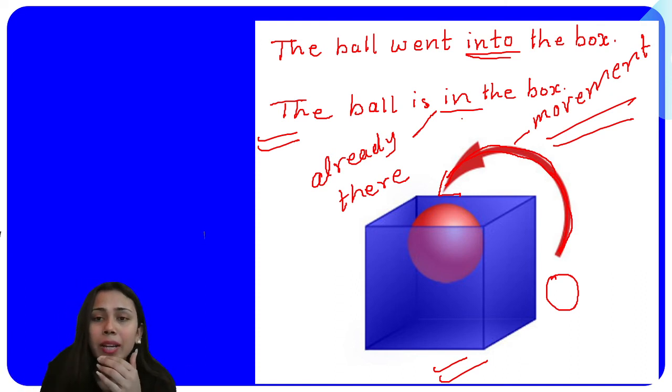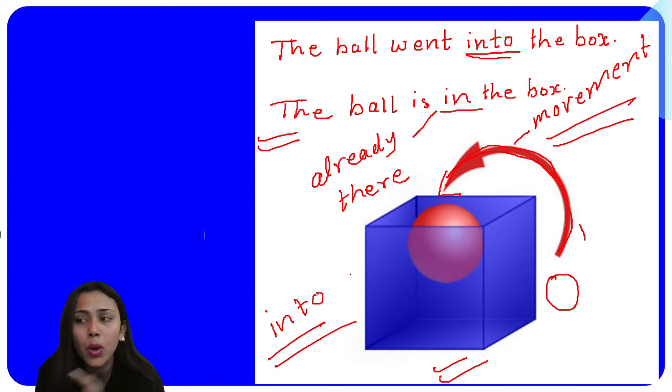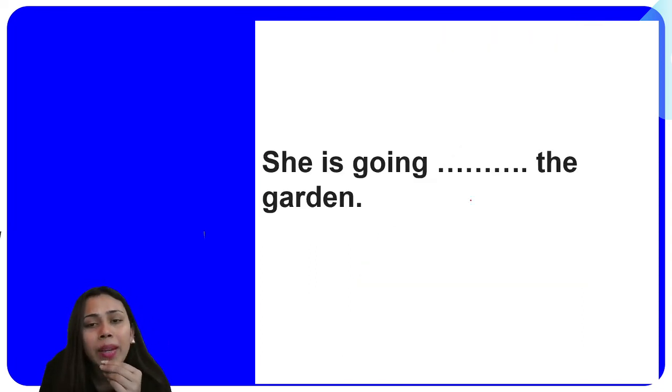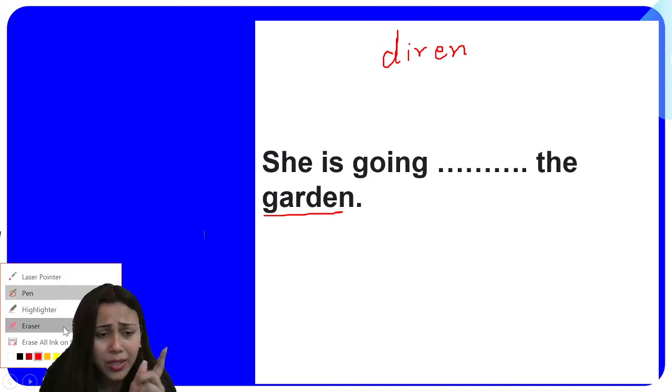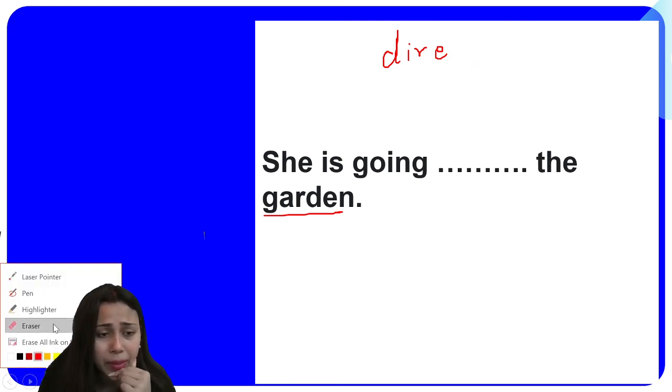Okay? Now, into is a preposition of movement. Why? Because it tells you about the movement of something going from one place to another place. Now the next one: She is going dash the garden. Here we are talking about direction, where she is going. She is going in the direction of the garden.